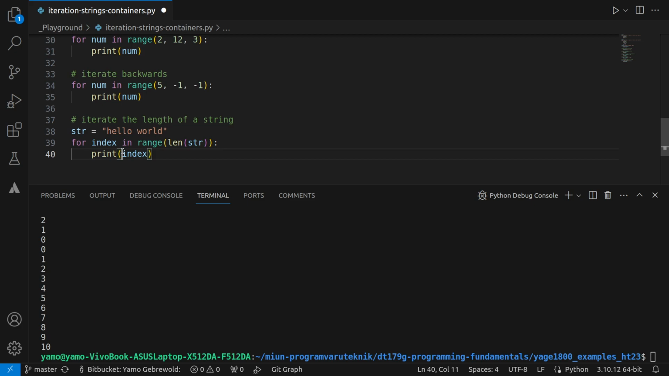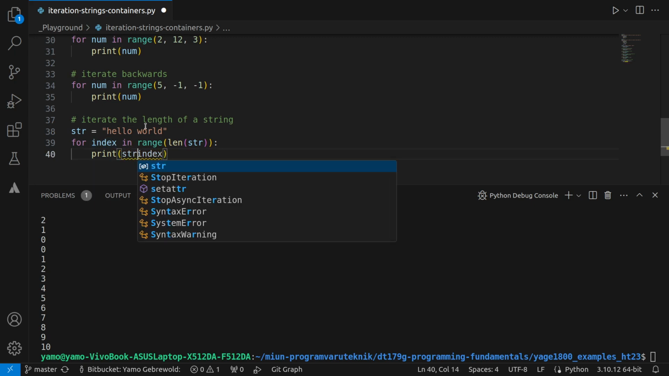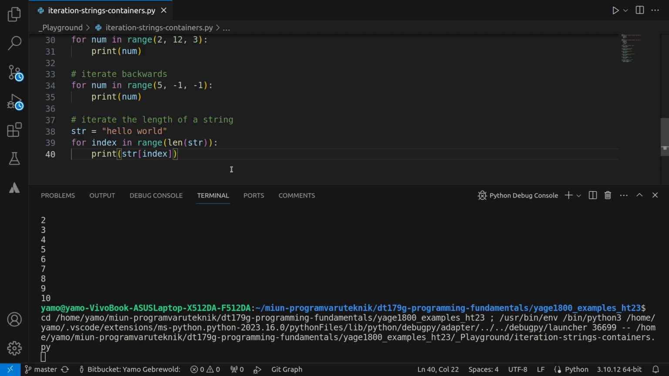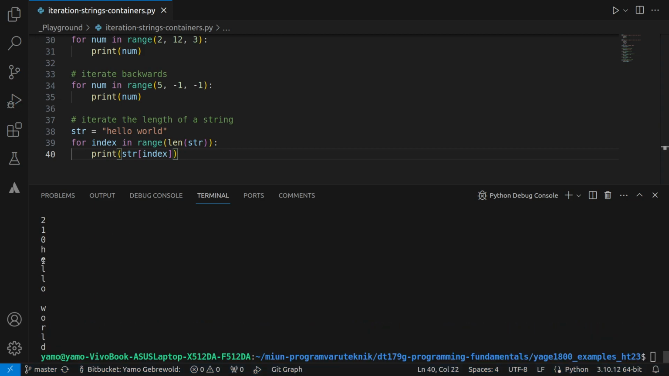So if I want to print the actual value, so for each index I want to print the character at this index, I can access the value, or the character in this case, by providing the index to it like that. It's like looking up the value at a certain position of the string. So if I print this out, we should now see hello world with each character on each line.